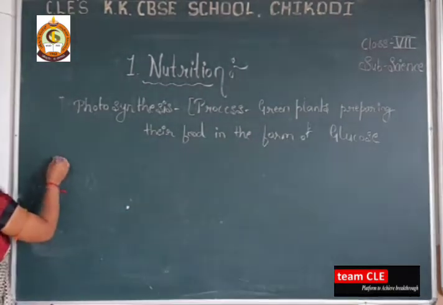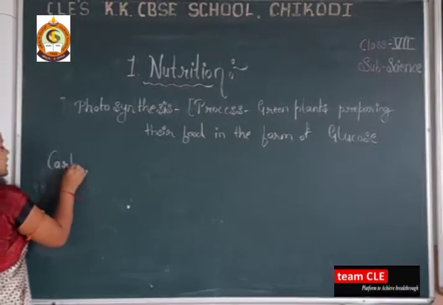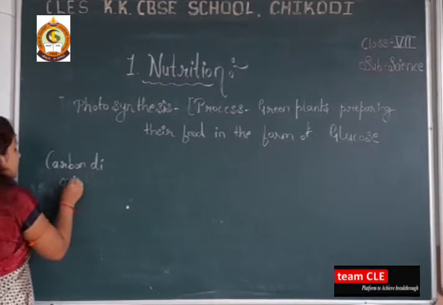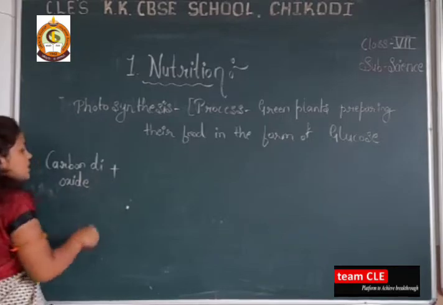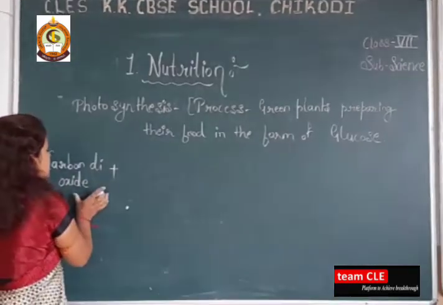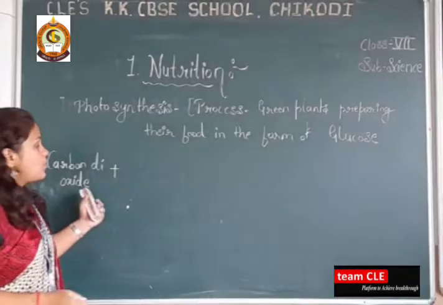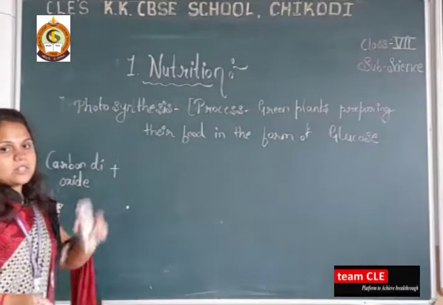Yes. So here carbon dioxide plus, so these are the things for preparing the plant's food.